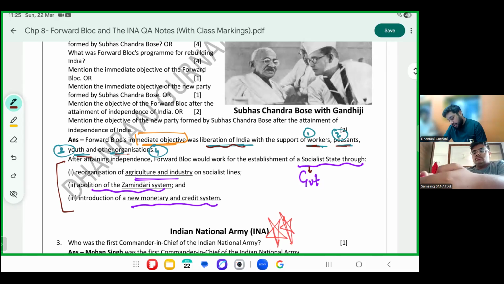How will we do that? Reorganization of agriculture and industry on socialist lines. Abolition of the zamindari system, which you studied last year in the Constitution chapter also. Zamindari system was a very bad system in India. It got abolished. And introduction of a new monetary and credit system. New monetary and credit means banking and all will be reorganized. Confirm? This was the immediate and then, after attaining independence, the long-term objectives.